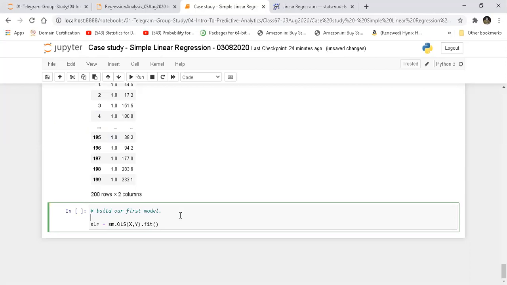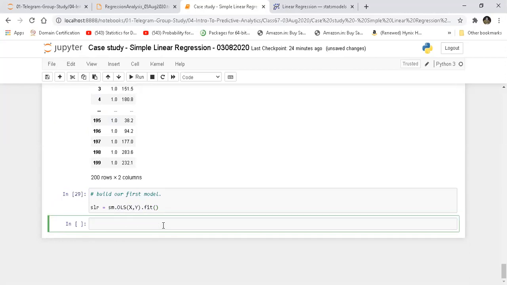Now we can build our first model. But when we do OLS, why do we have to fit? It is going to perform OLS to find R square and all these things, and then it has to fit the model to find the best fit line. That's the meaning of fit. The meaning of fit is to inform it to do an exercise to find the best model it can find with this data that I've provided. That's exactly what it is doing, and it has created the model.